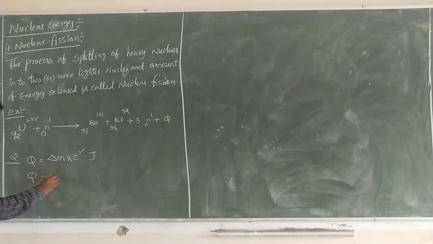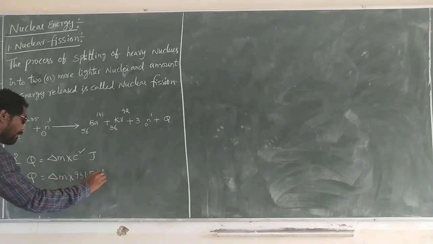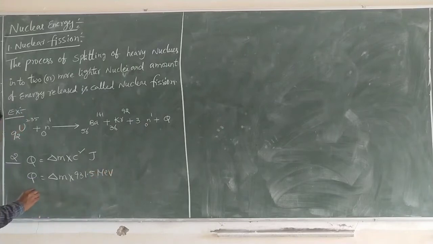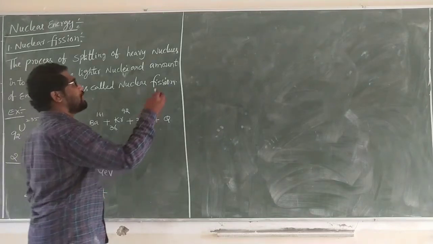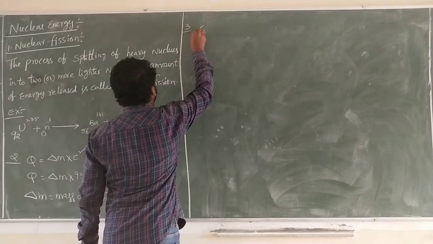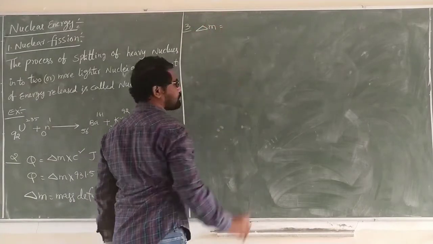Q is equal to delta M into 931.5 MeV. Delta M is equal to mass. How to calculate mass?